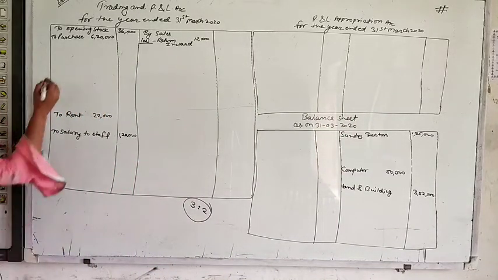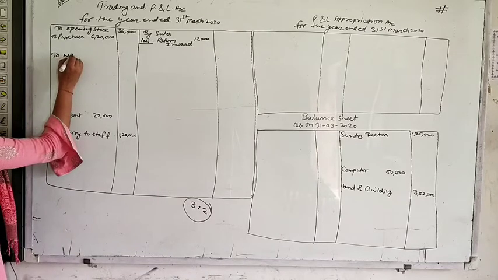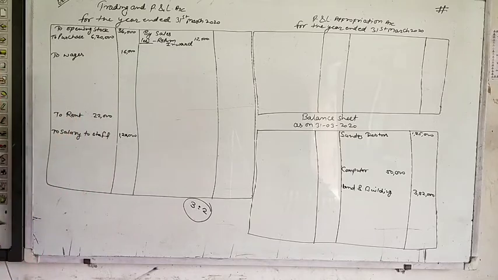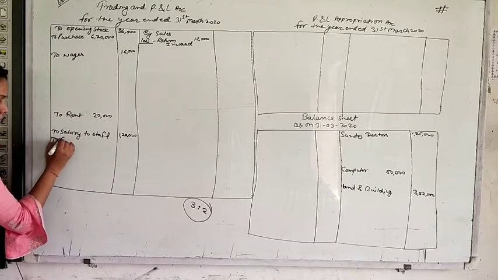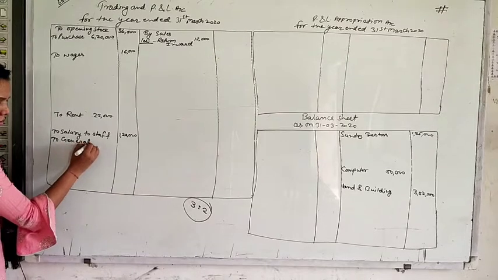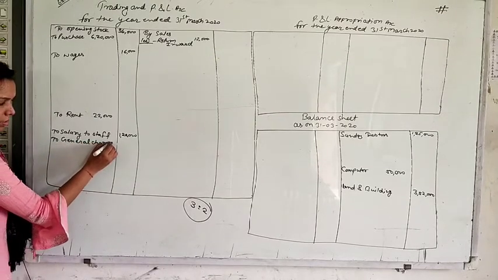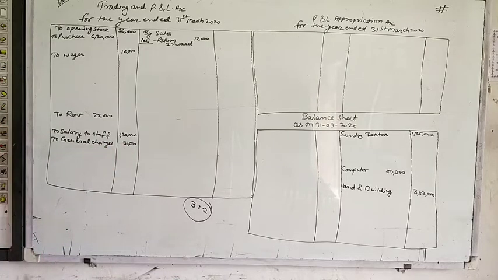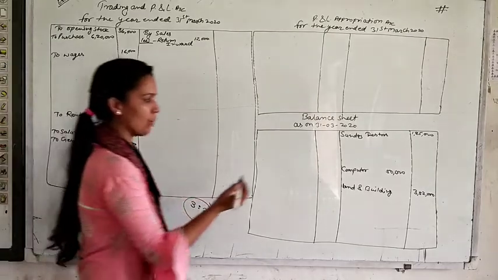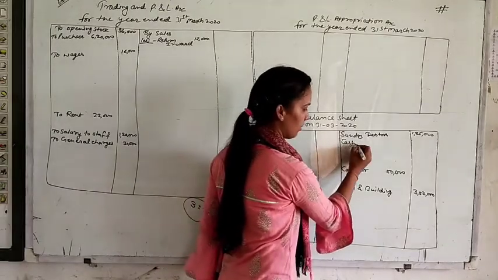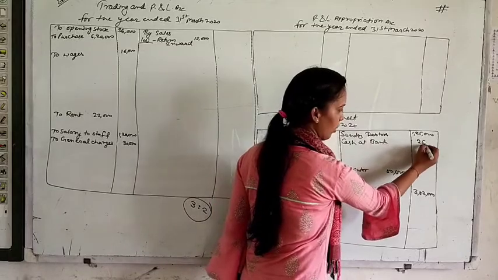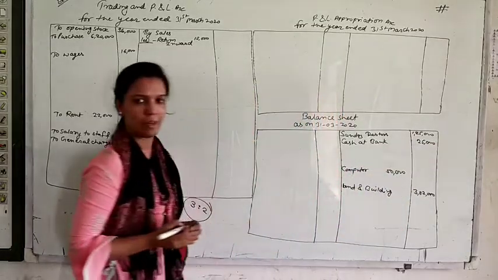Wages 16,000. General charges 30,000. Cash at bank 25,000. Cash at bank is your asset. 25,000. This is your cash at bank.